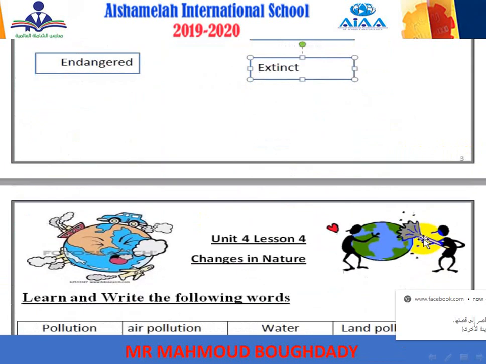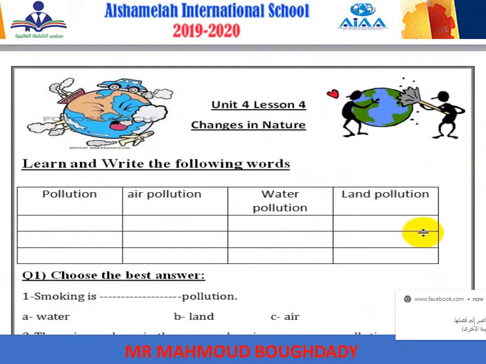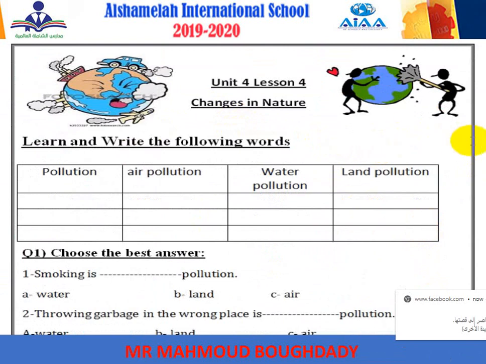Now let's start making a revision about the changes in the nature. Again, let's make a quick revision. First, boys, we will talk about pollution. What's the meaning of pollution? What's the meaning of air pollution, water pollution, and land pollution? Pollution is something getting dirty. When the air and land and water becomes dirty, it will be pollution.